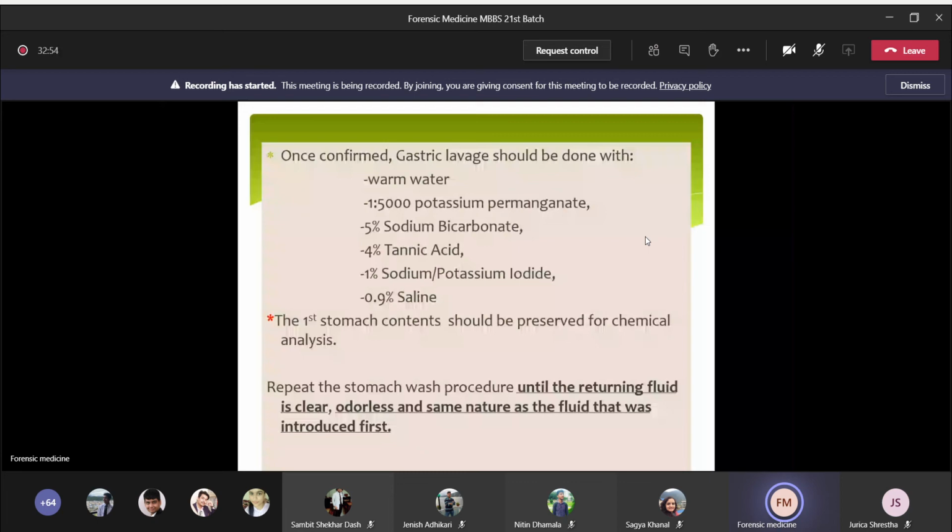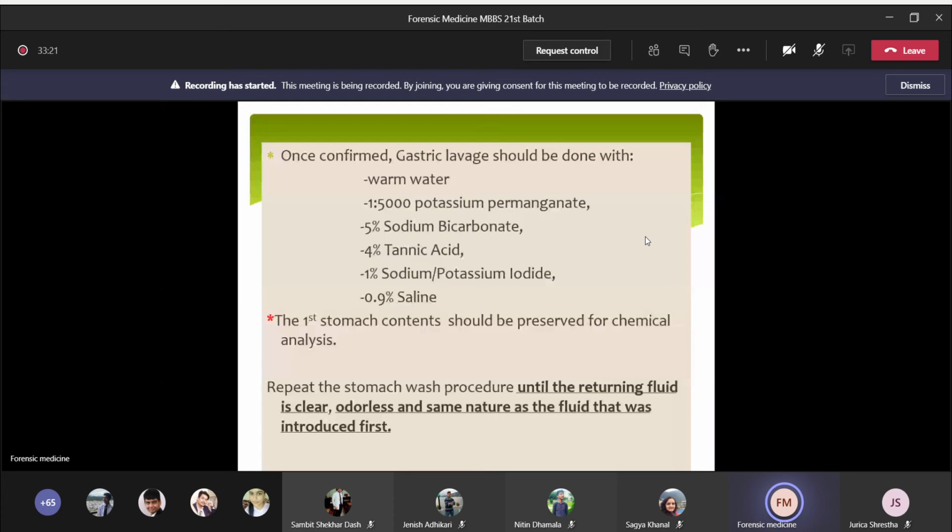And the first stomach content should always be preserved for chemical and toxicological analysis. Okay, and then repeat the stomach wash procedure until the returning fluid, so the fluid that you have introduced into the tube, is clear, odorless, and of the same nature as it was introduced in the first place.